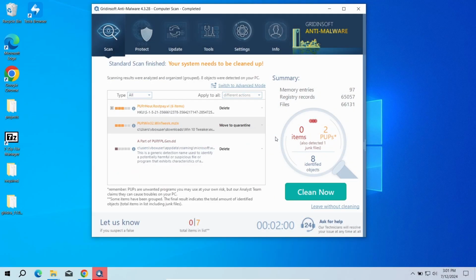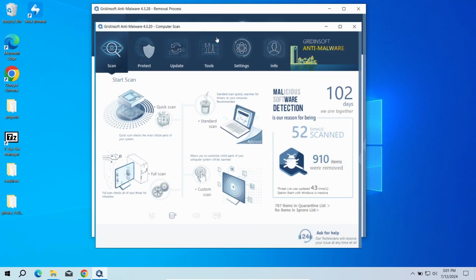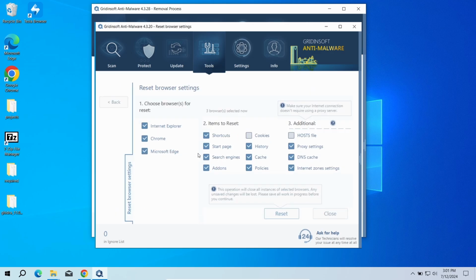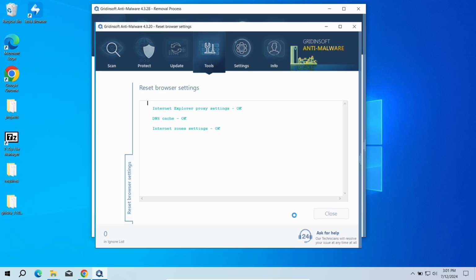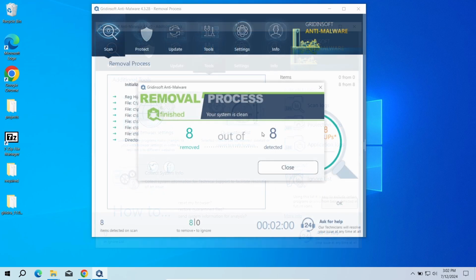After the scan, click Clean Out to remove the detected malicious programs. I will also recommend you to reset browser settings, just to wipe the rest of malicious settings that the malware could have potentially set. You can do this using GridInSat Anti-Malware as well. Just go to the Tools tab, choose the Reset Browser Settings option and pick the browsers you need to reset in the list. Then just click the Reset button. Now the system is clean.